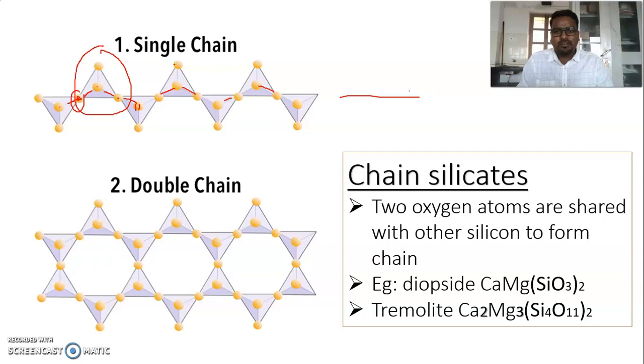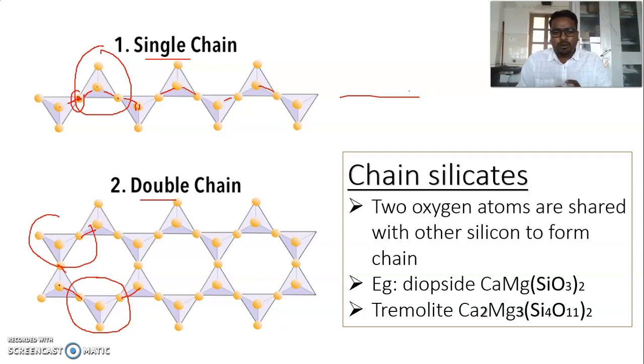Here there are two kinds of chain: single chain and double chain. Double chain means what? If you take one silicate, here also two oxygen atoms are shared. You just observe the structure. If you take these small silicate units, one silicate is shared with this one and another oxygen is shared with this silicon.